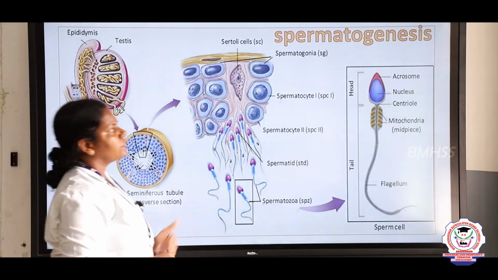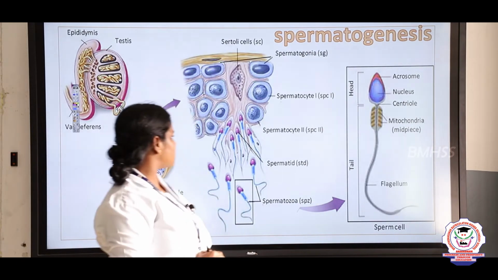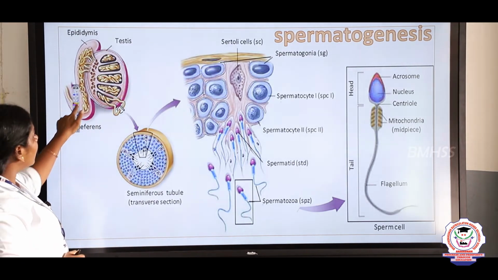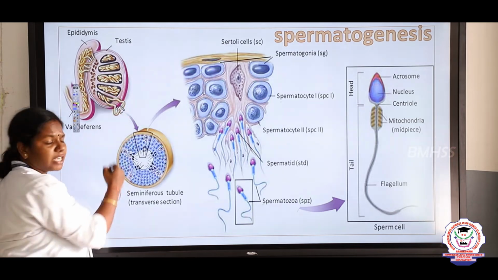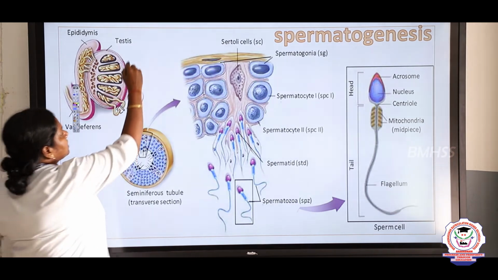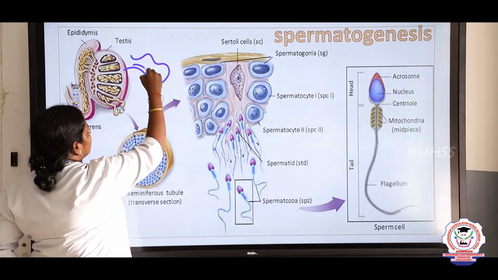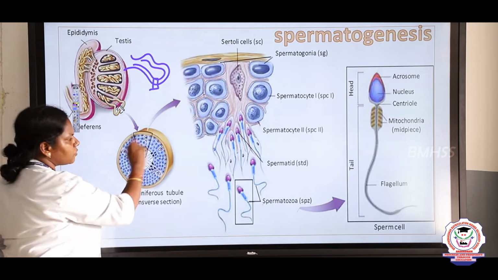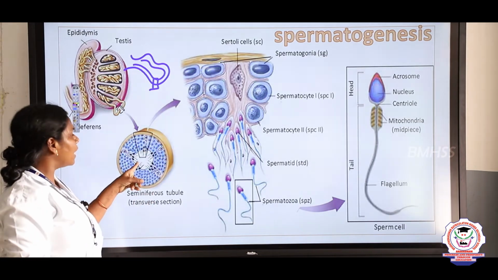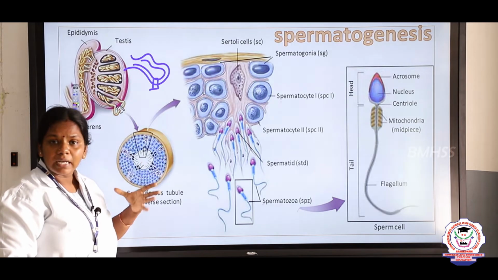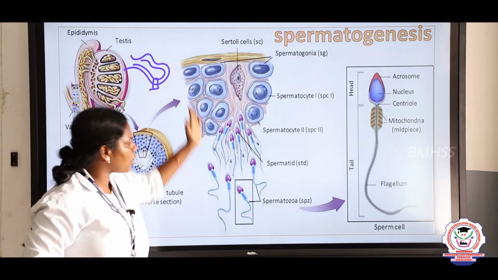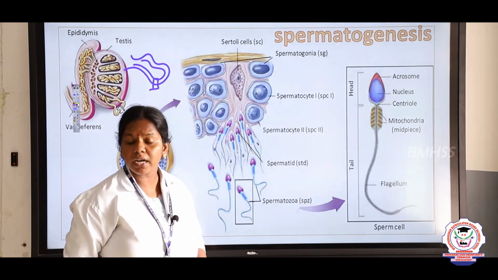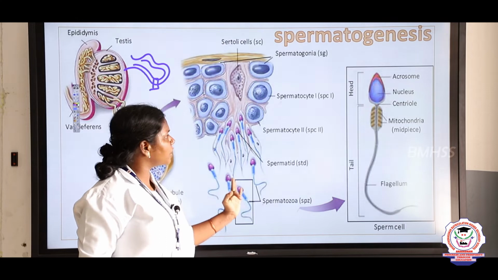So, we are going to see how spermatogenesis takes place. Children, this is the cross section of the testis of the male, and it consists of tubes called seminiferous tubules, the coiled structures. If you take a cross section of the seminiferous tubules, it will be like this, and it has a lumen in which the sperms are released. If you take a small section of it, it consists of cells called Sertoli cells. What do you mean by this, children? Sertoli cells give nourishment to the sperm.